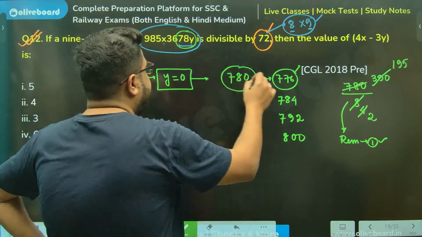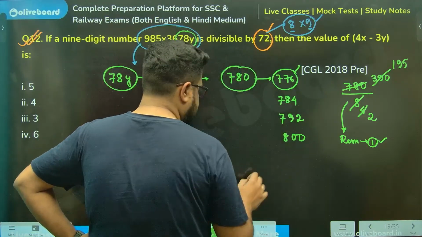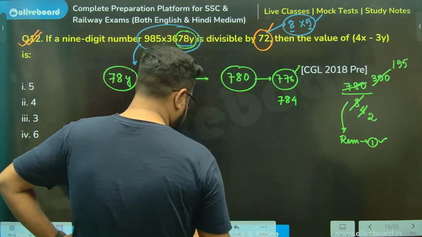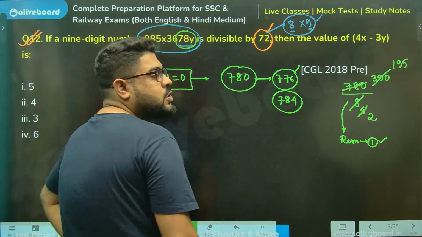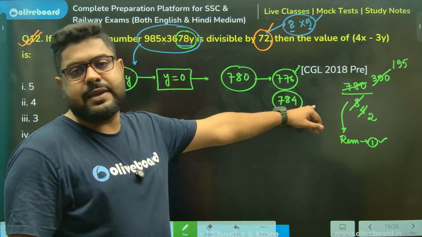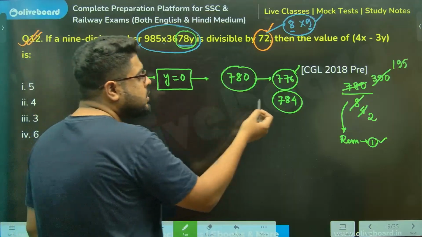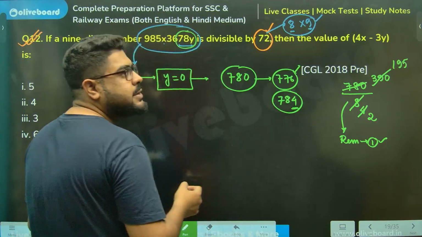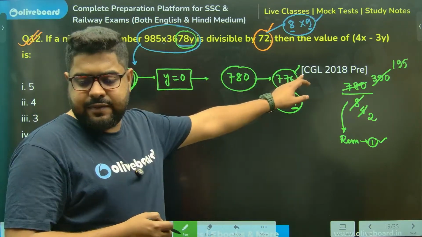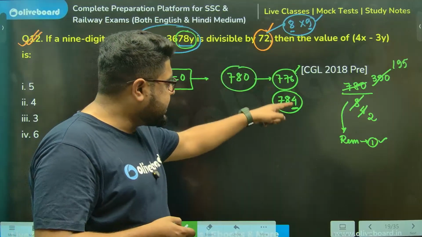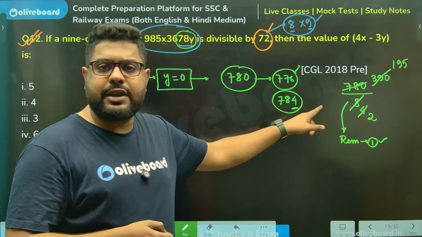Sorry, 784. Oh, 8, sir. Sorry, yeah, my mistake, sir. Sir, we have got this. So 784 is divisible, as I can see, because y is there in the last digit, the unit digit. So 784 is divisible, because 776 is divisible. If it is, then the next number which is divisible by 8 is 784.